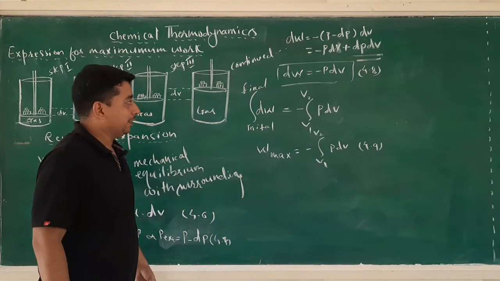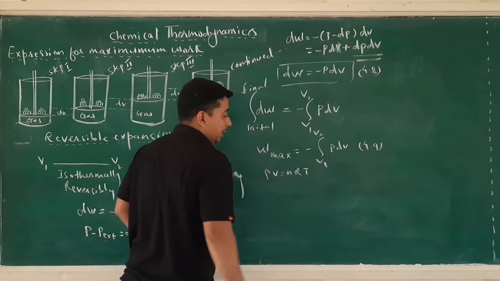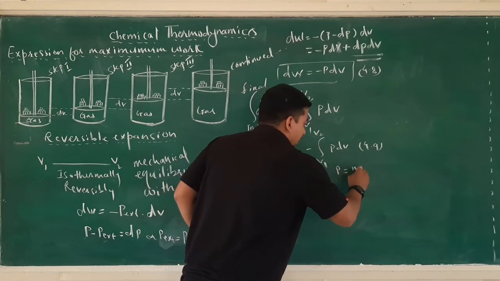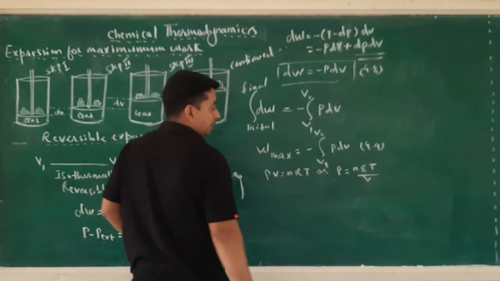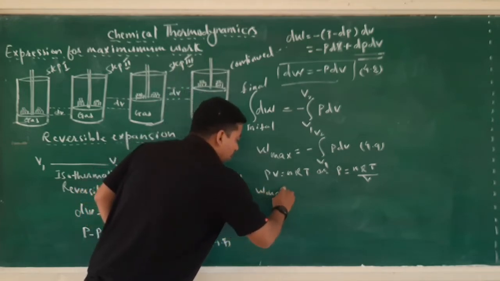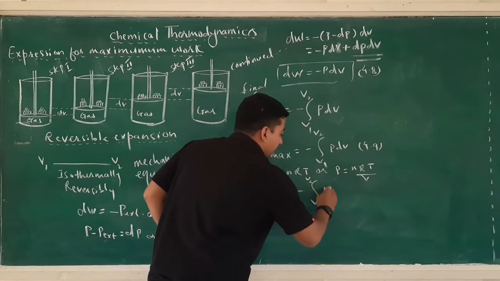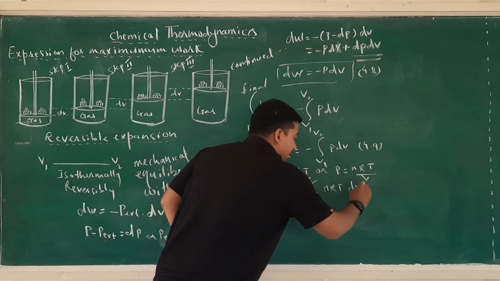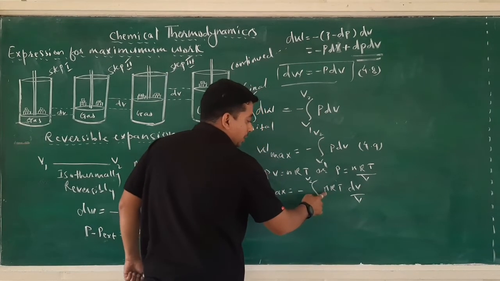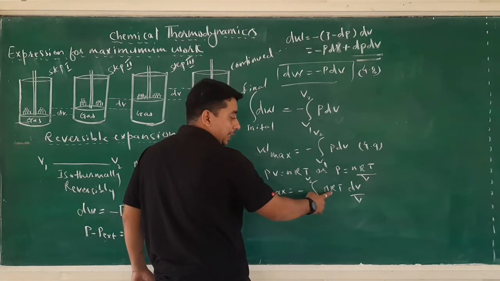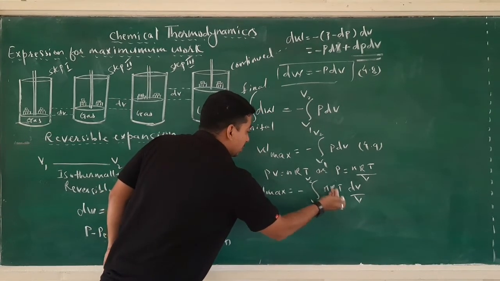Now, using the ideal gas equation, we get PV is equal to nRT, or P is equal to nRT divided by V. Put the value of P in the above equation, that will be W max is equal to minus integral from initial volume V1 to final volume V2 of nRT dV divided by V. Now, see here, these terms are constant: the number of moles of gas n is constant, R is the gas constant, and T is the temperature, which is constant because the process is isothermal. So, we will take this constant term out of the integration.